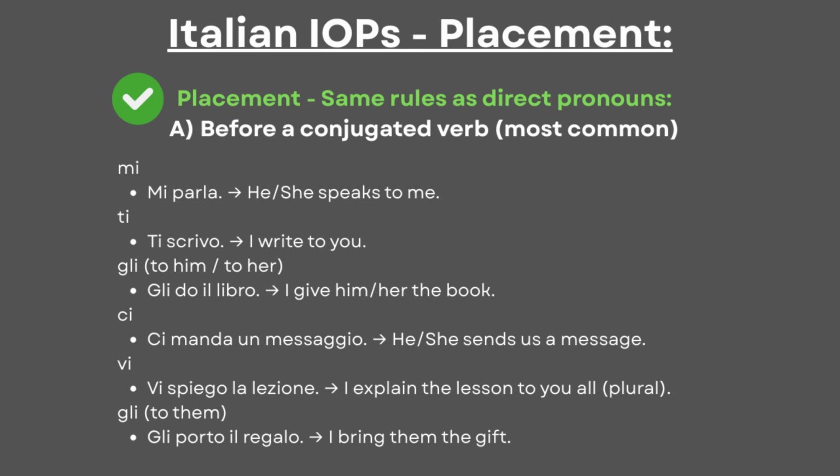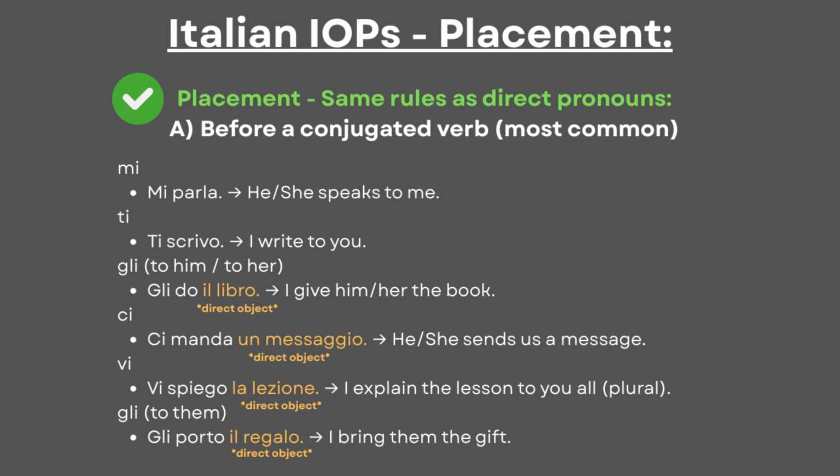Mi parla. Ti scrivo. Gli do il libro. Ci manda un messaggio. Vi spiego la lezione. Gli porto il regalo. Notice how some examples also have direct objects, because typically the two types of pronouns work together in context.